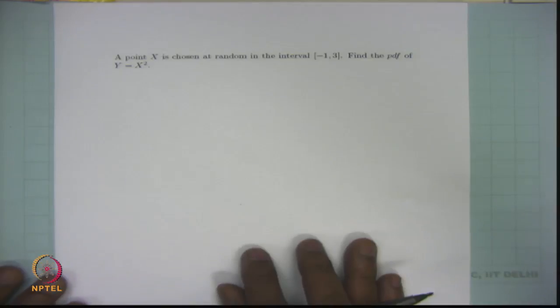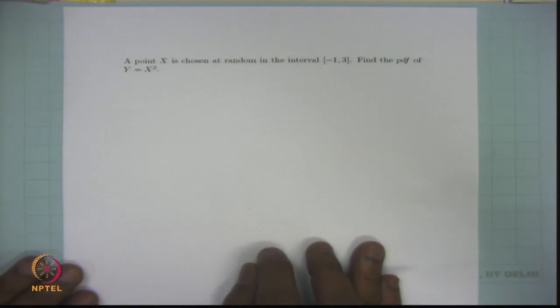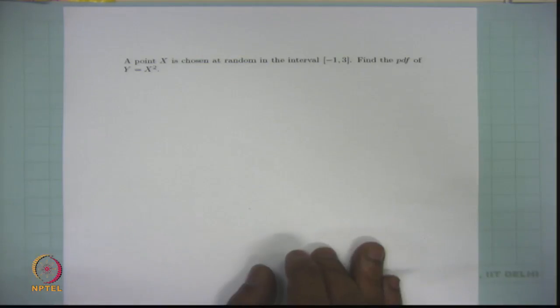In this problem, a point x is chosen at random in the interval -1 to 3. Find the probability density function of y is equal to x square. We can use the concept of the previous problem. A point means it's a real number randomly chosen between the interval -1 to 3. Whenever it is random, it's a uniform distribution.